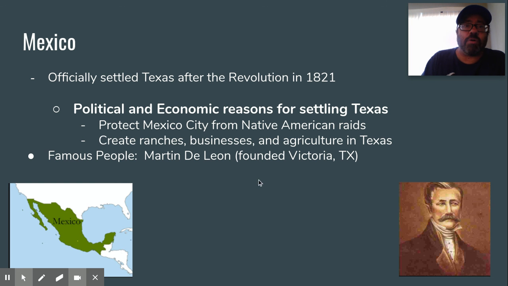So Mexico officially settled Texas after the revolution in 1821. So the Mexican Revolution, they leave this area known as New Spain and they create a new country called Mexico. They had political and economic reasons for settling Texas. The political reason was to protect Mexico City from Native American raids. And then they also had the obvious economic reasons, which is they wanted to create ranches, businesses, and agriculture in Texas. Probably the most famous impresario of Mexican descent was Martin de Leon, who founded Victoria, Texas.